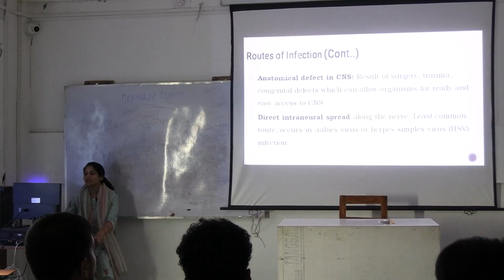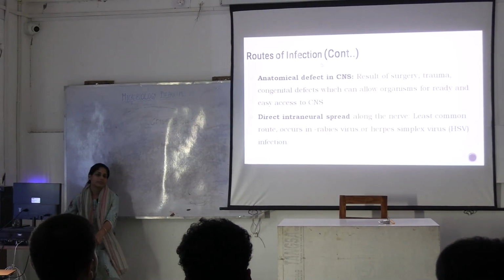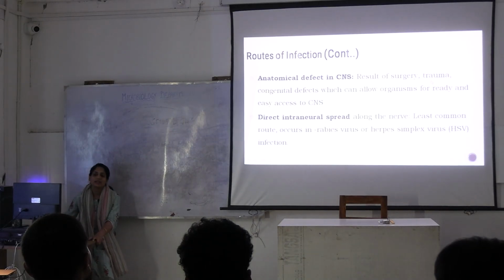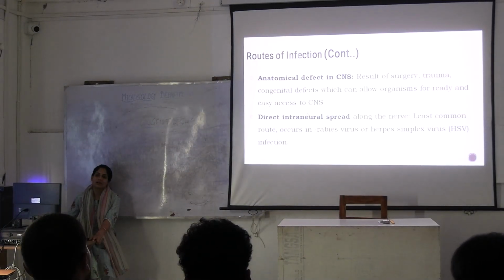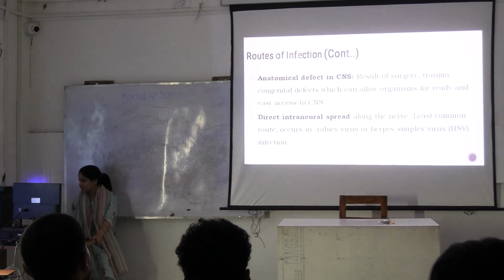Then there is anatomical defect in the CNS. Very easy to say, if there is RTA or any surgery that involved your ear, eyes or brain, it could subsequently lead to infection by any virus or bacteria. Then direct intraneural spread. Intraneural spread का एक example सबको पता है. What is that?